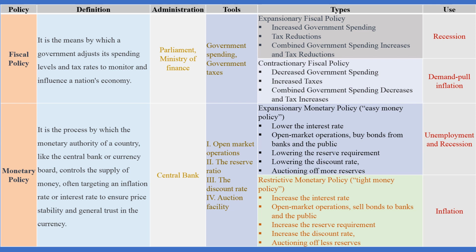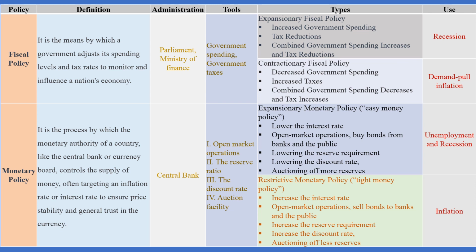Tools of fiscal policy and monetary policy. The tools of fiscal policy are government spending and government taxes, while the tools of monetary policy are open market operations, the reserve ratio, the discount rate, and auction facility.